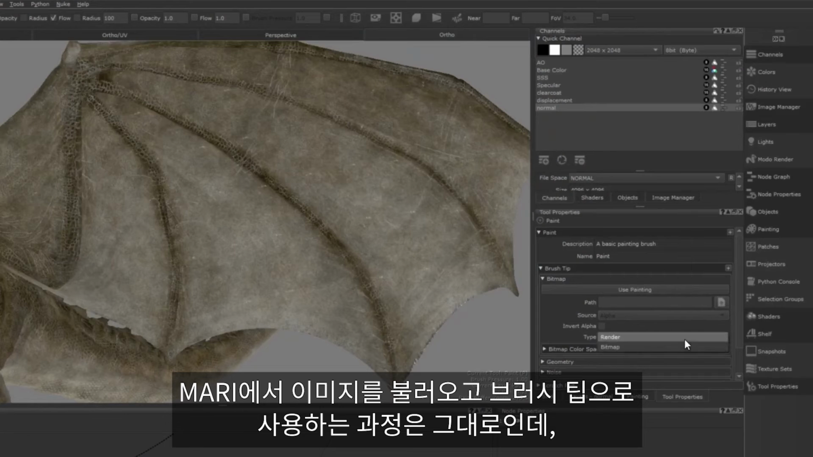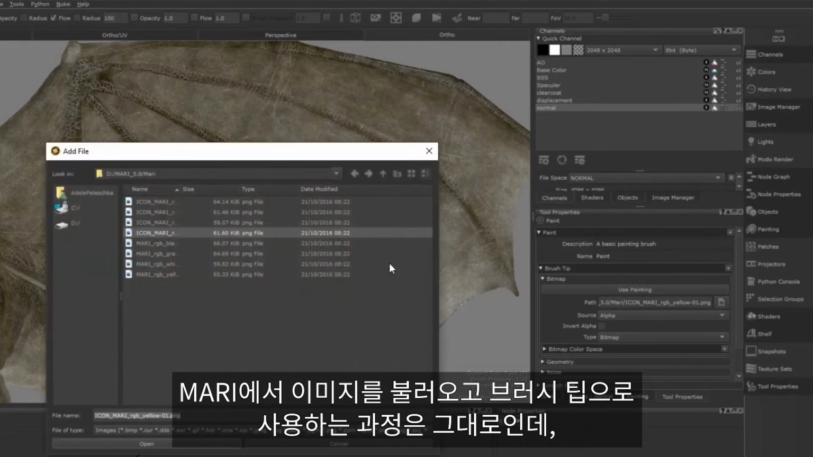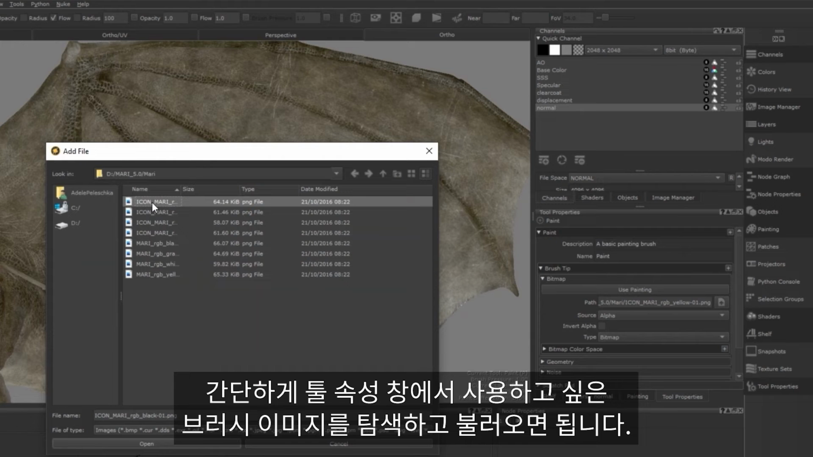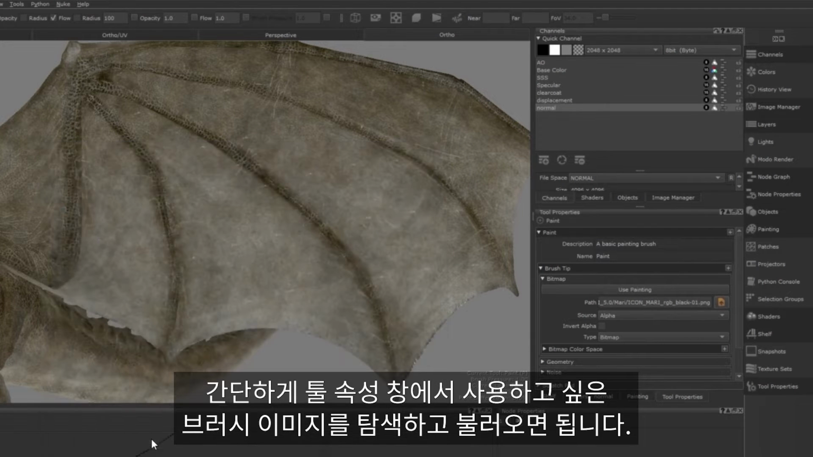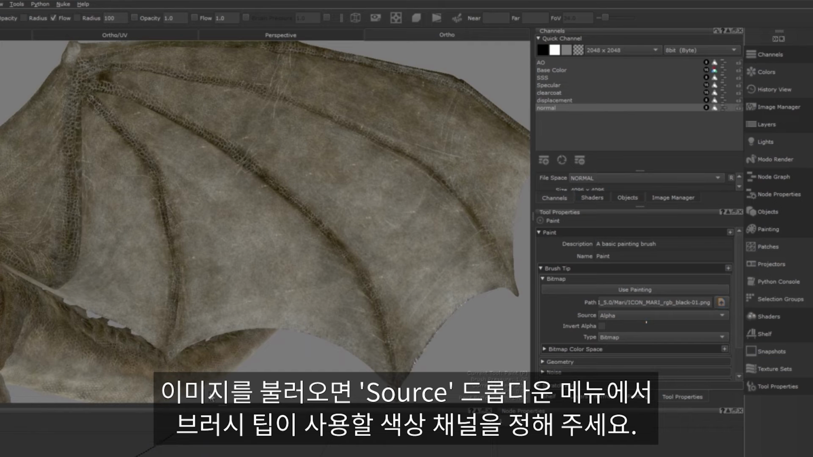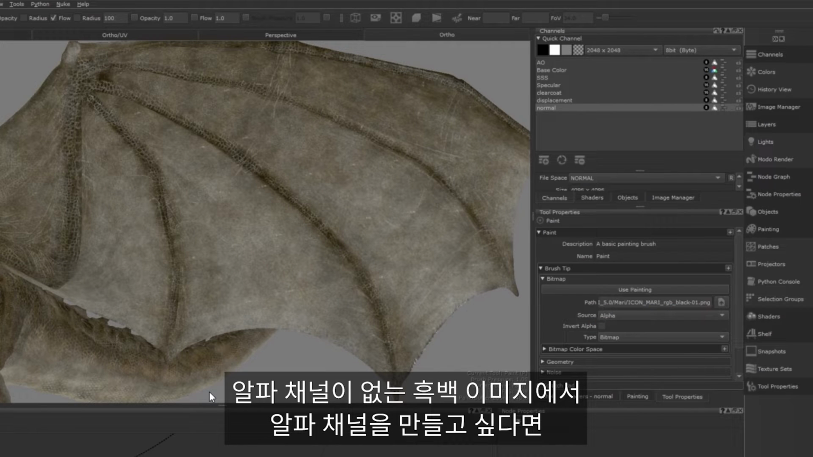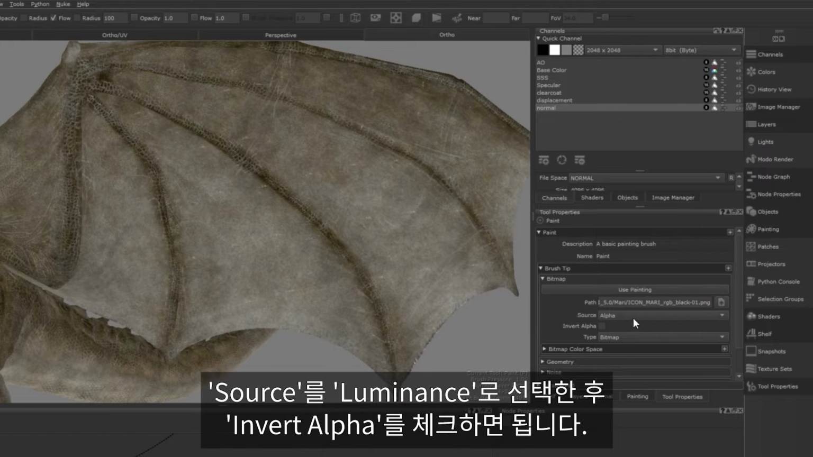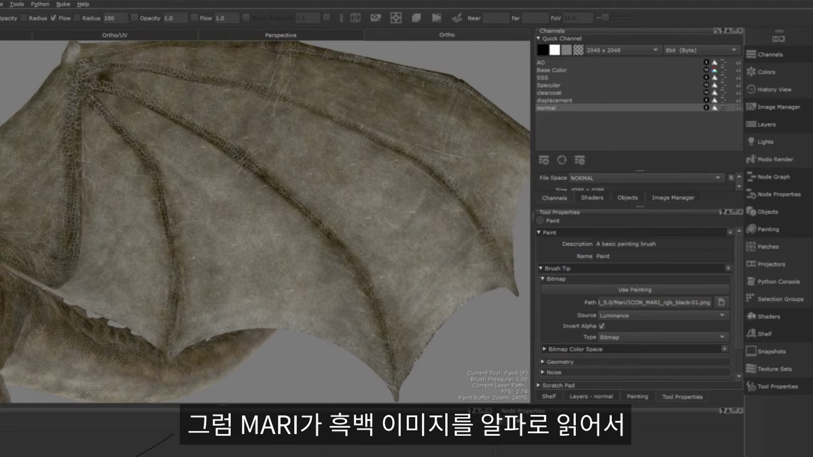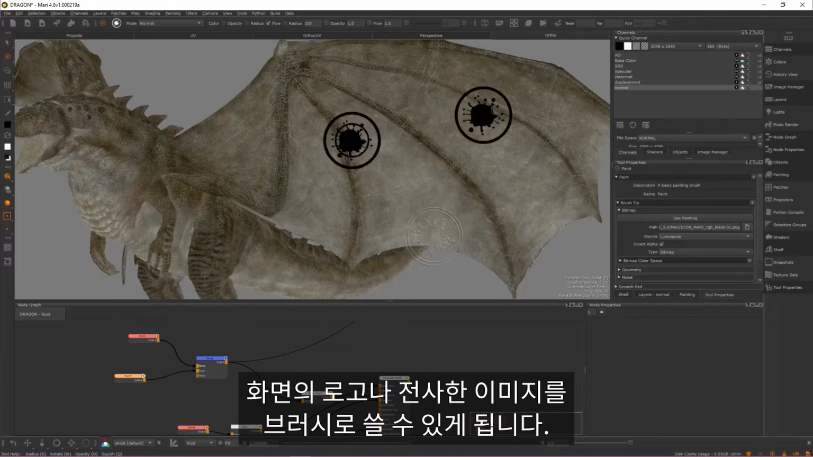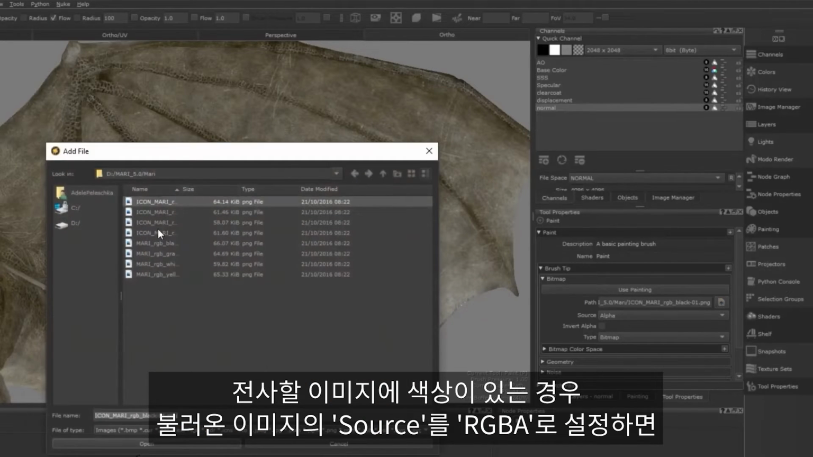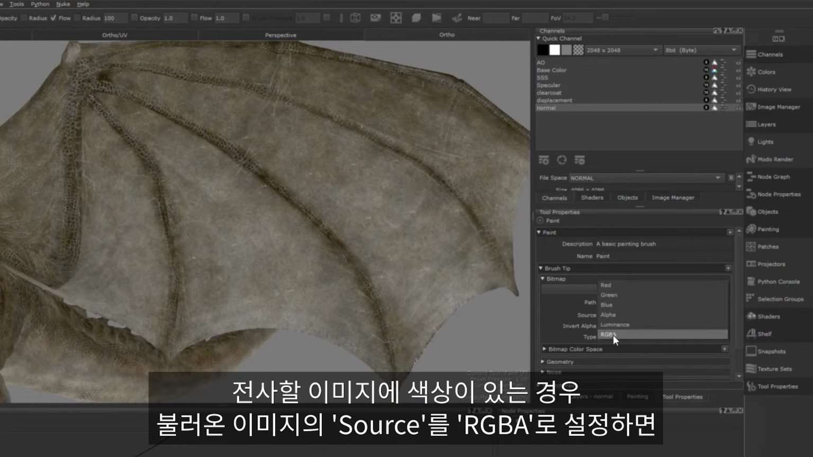The process for importing an image into Mari to use as a brush tip has not changed. Simply navigate to the tool properties for your brush and import the image that you want to use. Once imported, you can use the Source drop-down menu to assign the colour channel that you want the brush tip to use. To create an alpha from a black and white image that wasn't encoded in an alpha channel, assign the source as luminance and tick the Invert Alpha checkbox. This allows Mari to read black and white images as an alpha, allowing you to use logos or decals as brushes.